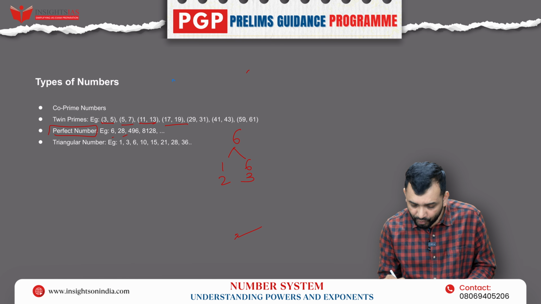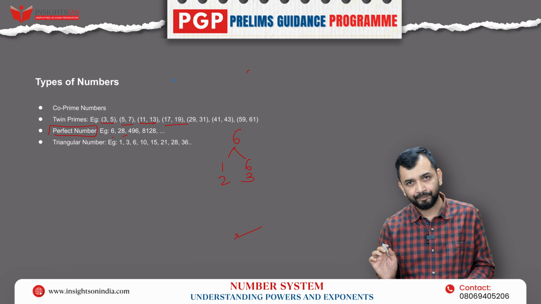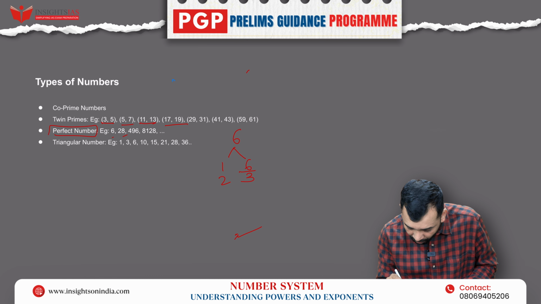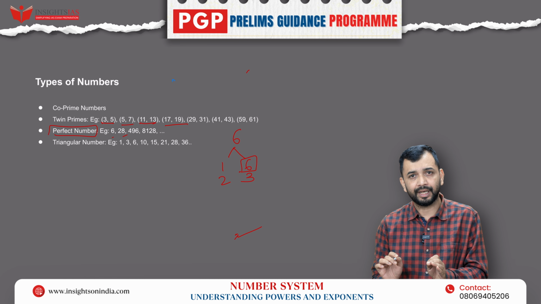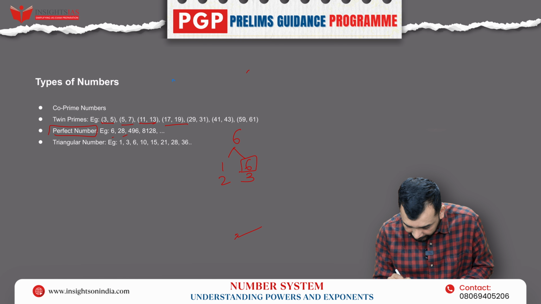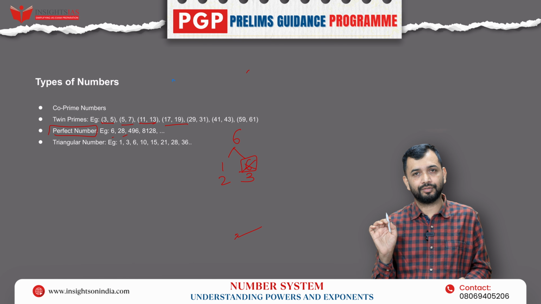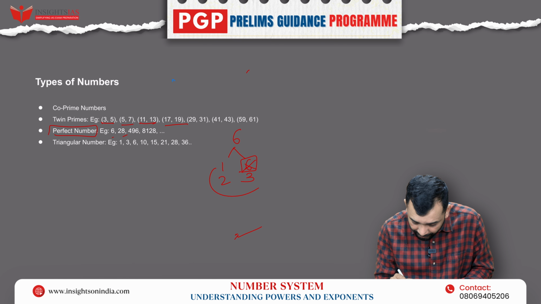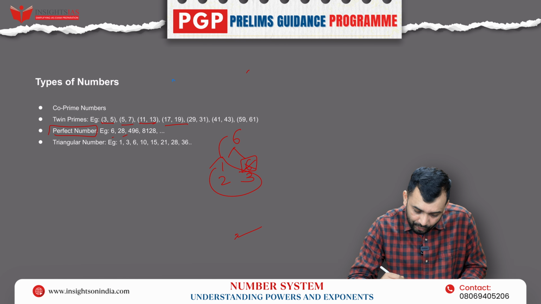So that means there are 4 factors, 1, 6, 2, 3. When you add all the factors of a given number except the number itself, then the sum of these factors should be equal to the given number.